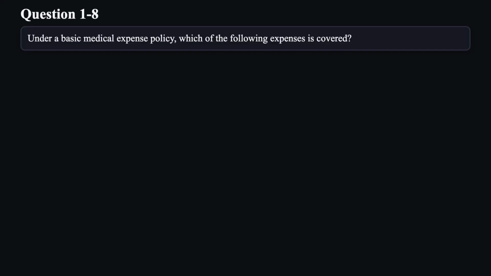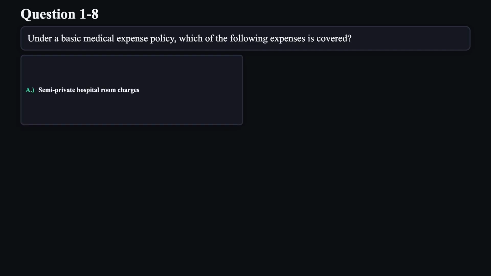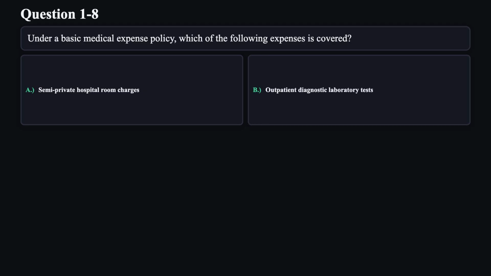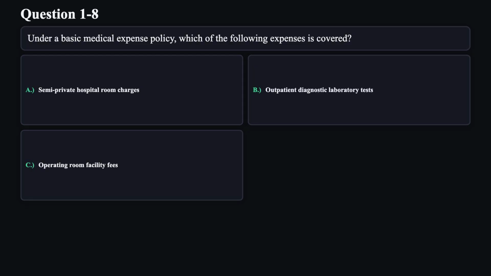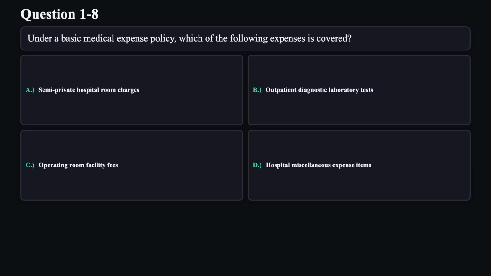Question 8. Under a basic medical expense policy, which of the following expenses is covered? A. Semi-private hospital room charges. B. Outpatient diagnostic laboratory tests. C. Operating room facility fees. D. Hospital miscellaneous expense items.